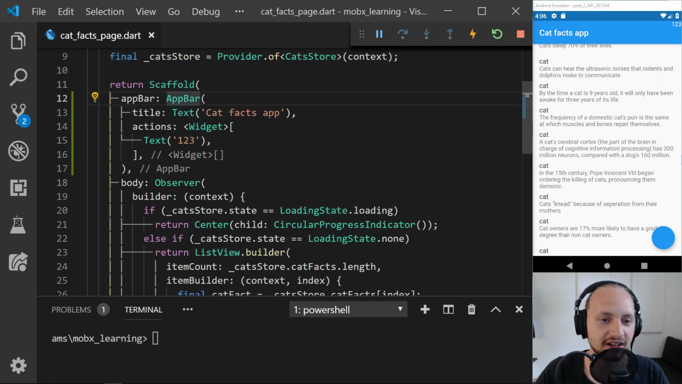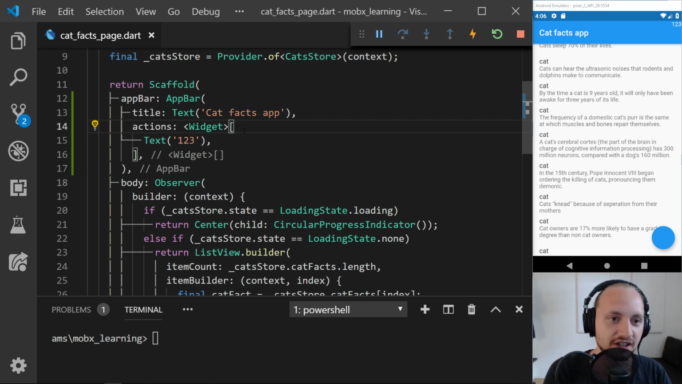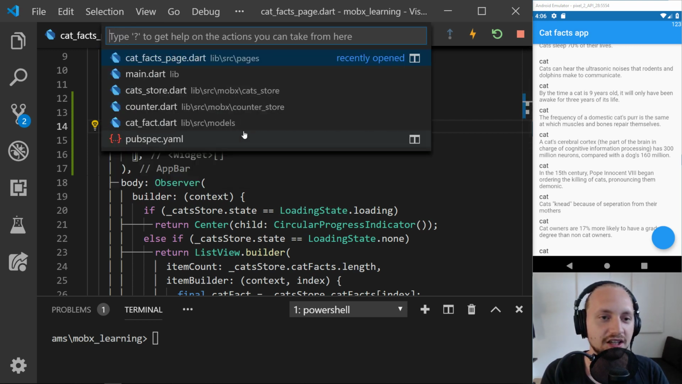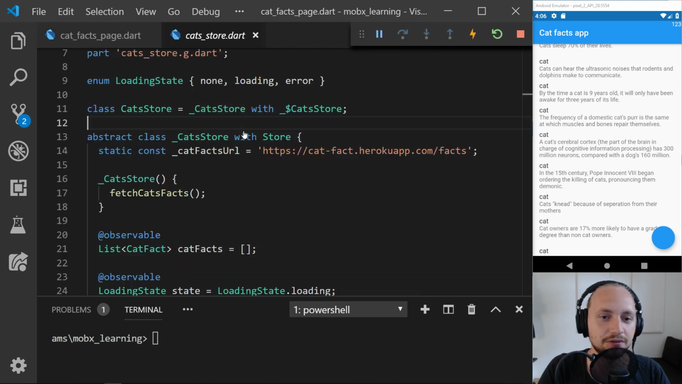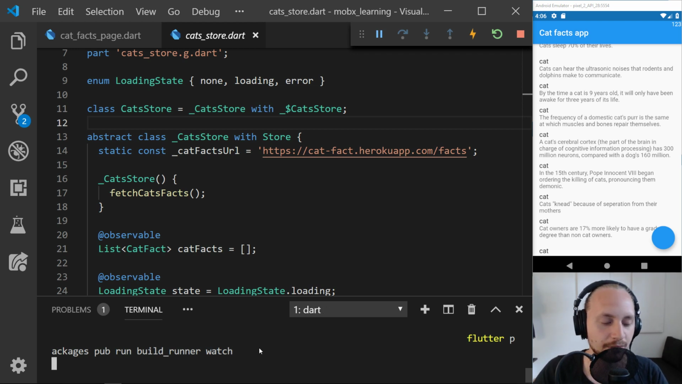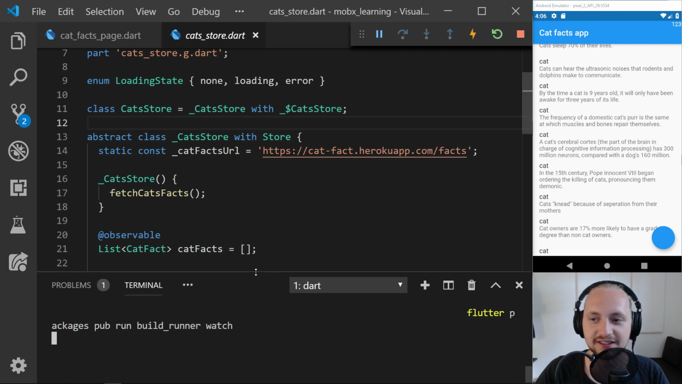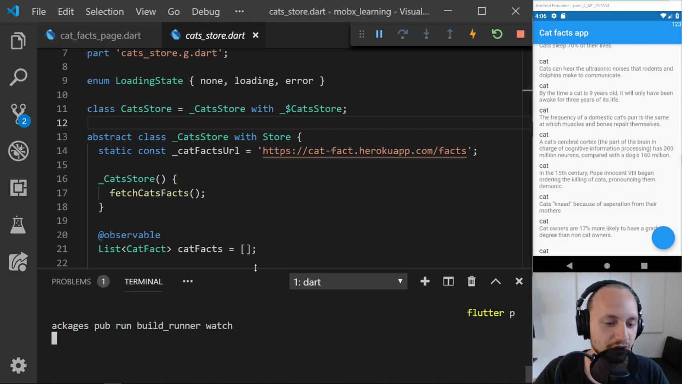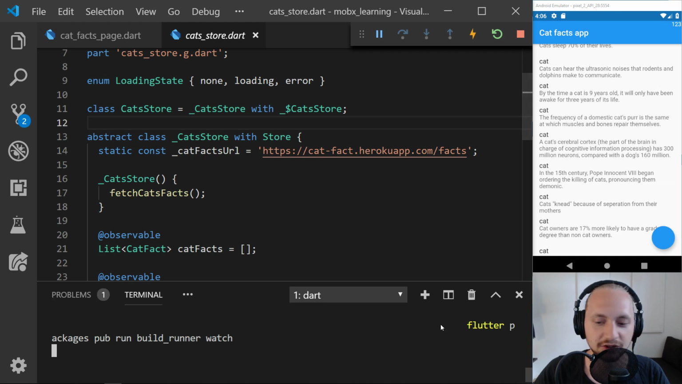So one thing that I forgot last time, which we got stuck on quite a bit, was that if we go to this cat store, we have to make sure that the flutter packages pub run build_runner watch is active, because before it had turned off or crashed. So I didn't really get any changes, or it took quite a while to notice that one. So this seems to be pretty important to have, and just be aware of that.